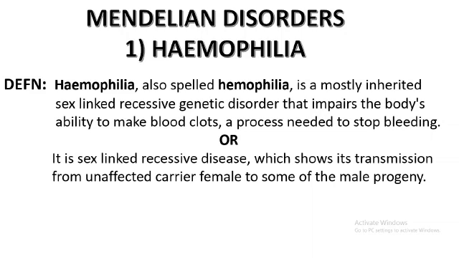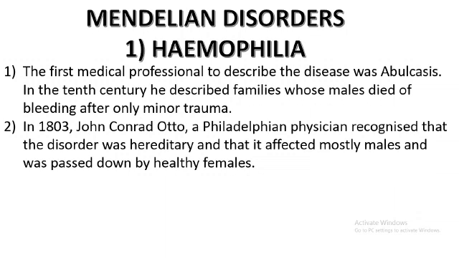Therefore, from the female it is going to appear in the male progeny. So we say that hemophilia follows the crisscross mode of inheritance. In simple terms, hemophilia is a gene disorder where an individual cannot clot blood even in case of a minute injury.